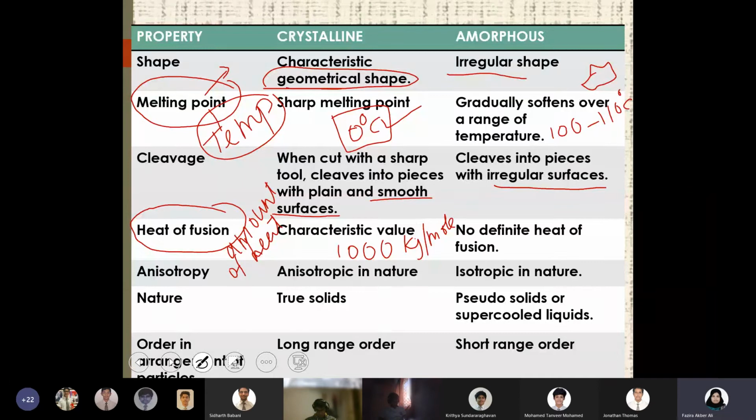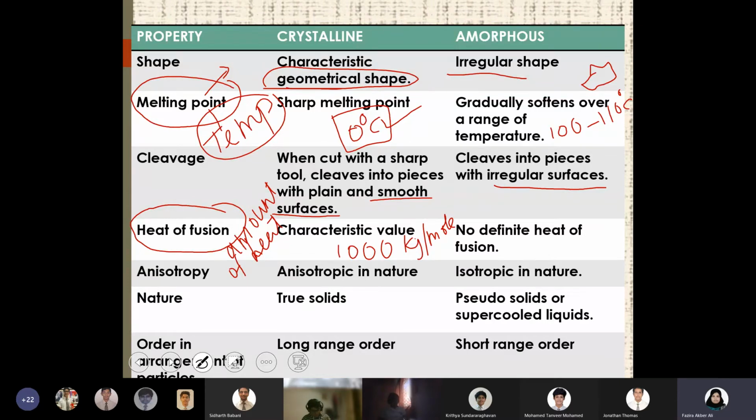That is what the meaning of heat of fusion. So don't get confused with melting point and heat of fusion. Melting point is irrespective of the quantity. If you take any amount of ice, the melting point is fixed as 0 degrees, right? And it's about just the temperature. How much energy you are providing, that is not noticed. Here, they're just talking about at what temperature a solid is converted to liquid.